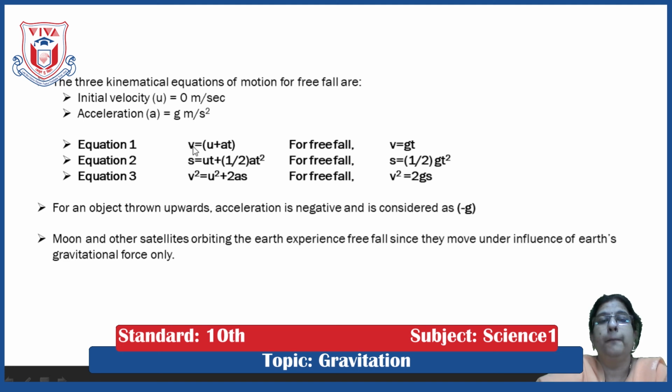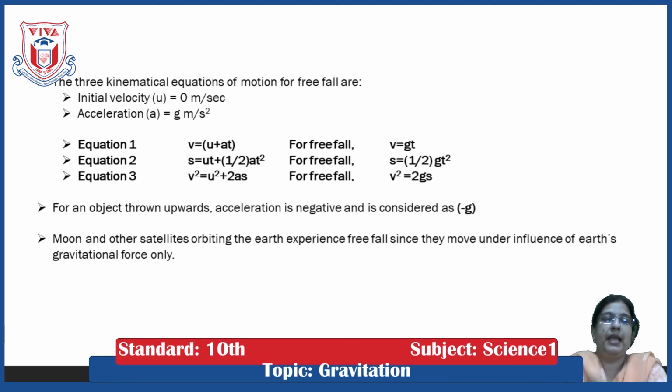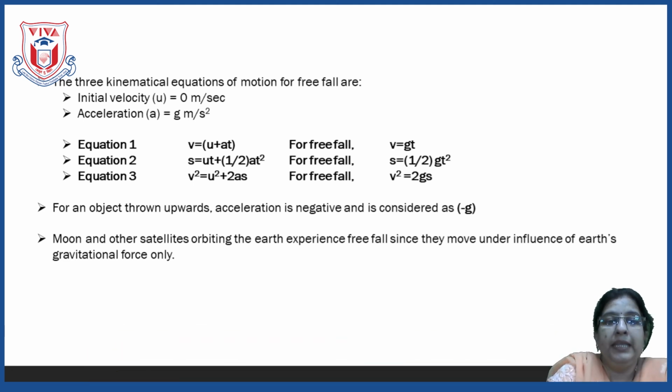So, when the objects are in the hand or at a place for the free fall, at that time their initial velocity is 0 meter per second. If the initial velocity is 0, and it is a free fall, only one force is acting on it, and that is the force of gravity.